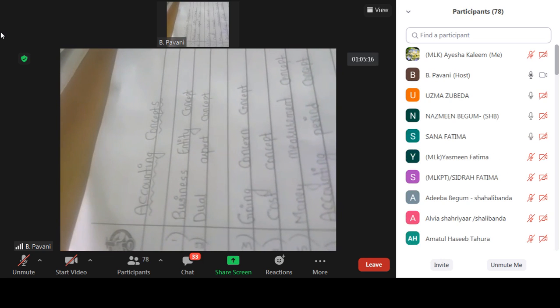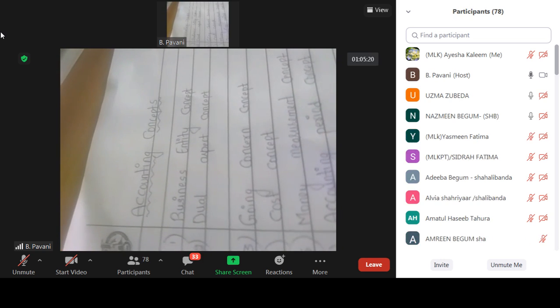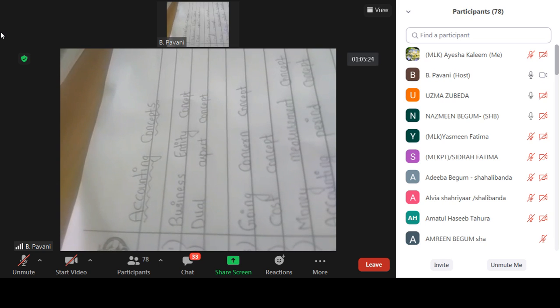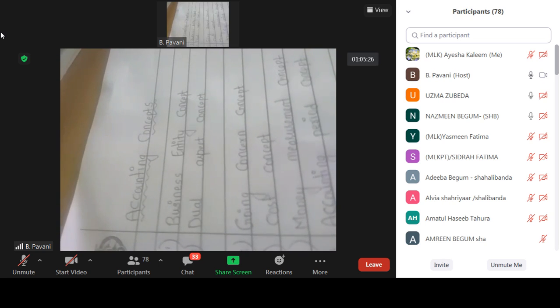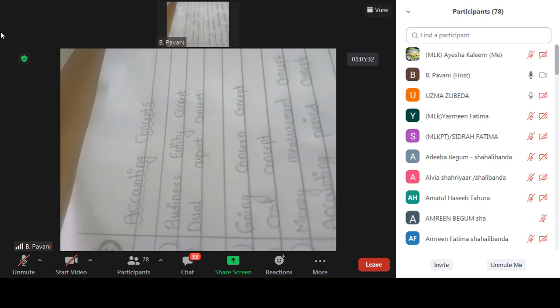So one is a receiving benefit and one is a giving benefit. Every business transaction involves two aspects of equal value. Whenever they make a record of these two aspects, it comes under the dual aspect concept. Am I clear, girls? Yes, ma'am.